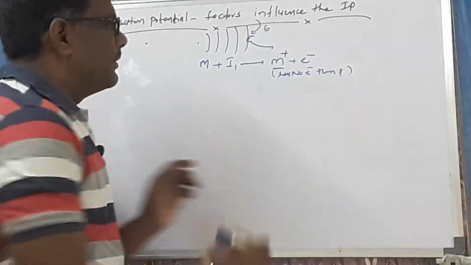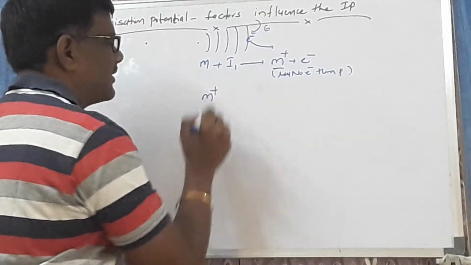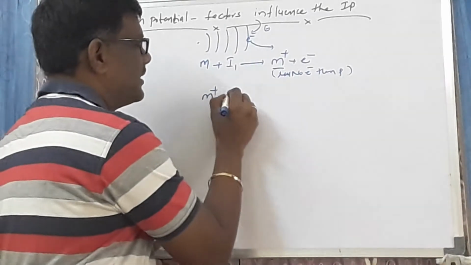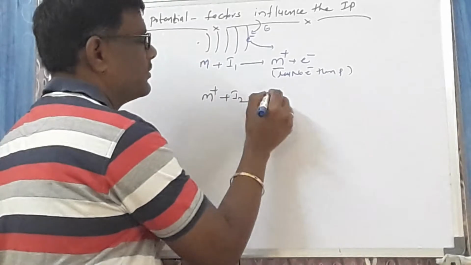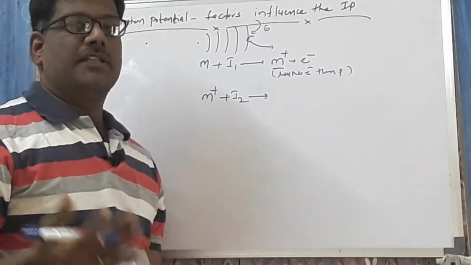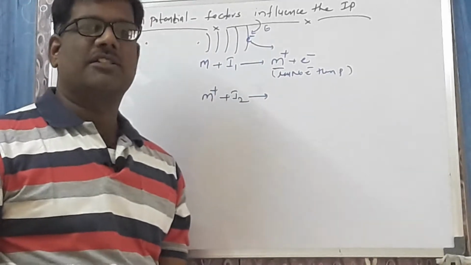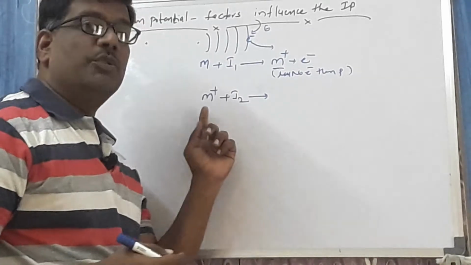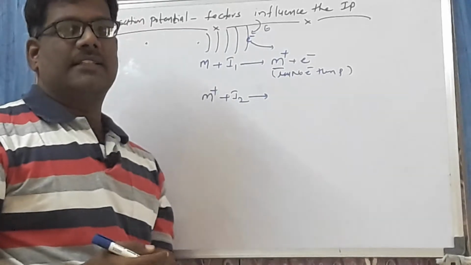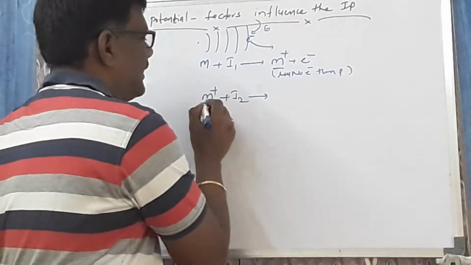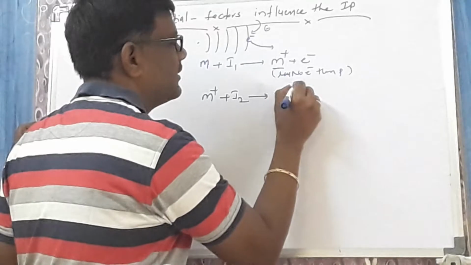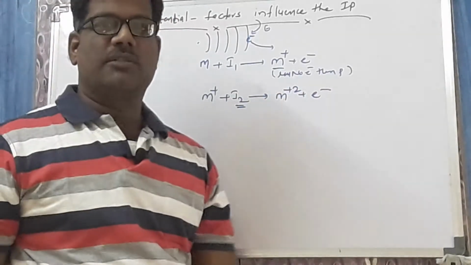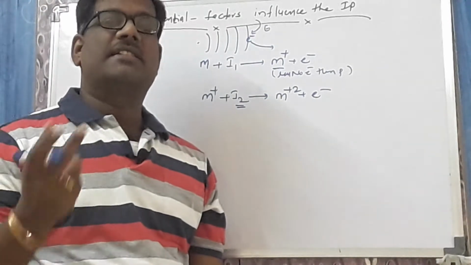Now, removal of another electron from the unipositive ion. When I remove another electron from the unipositive ion, the energy is called I2, the second ionization potential. What is the second ionization potential? The minimum amount of energy required to remove one electron from the unipositive ion is called the second ionization potential. It loses another electron and converts into M plus 2. Here I2 is the second ionization potential, and this I2 is always greater than I1.